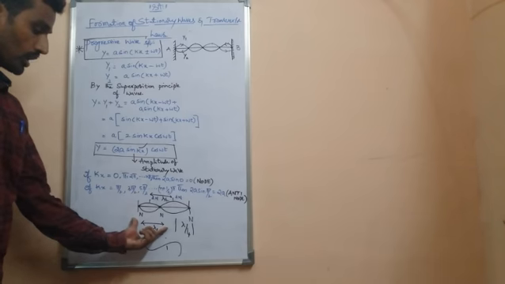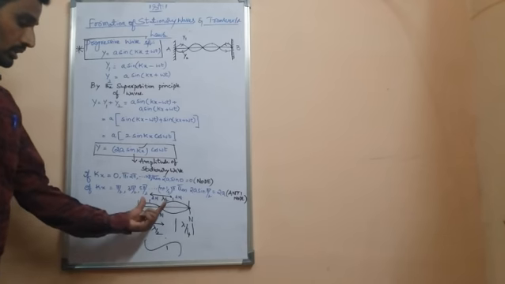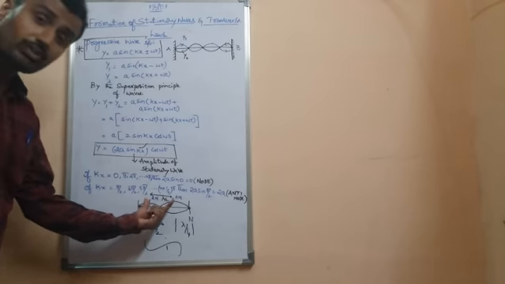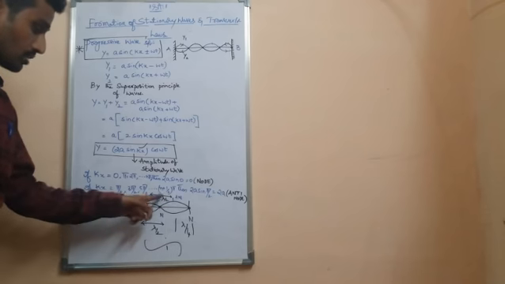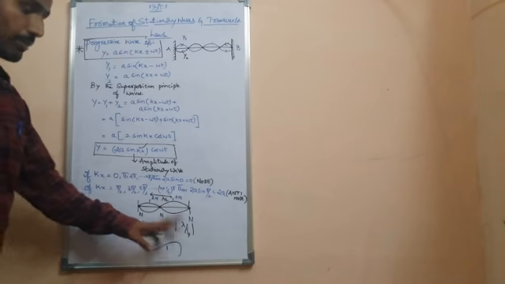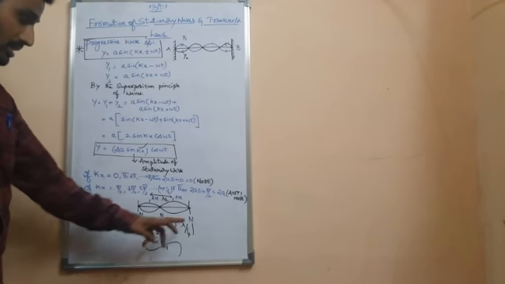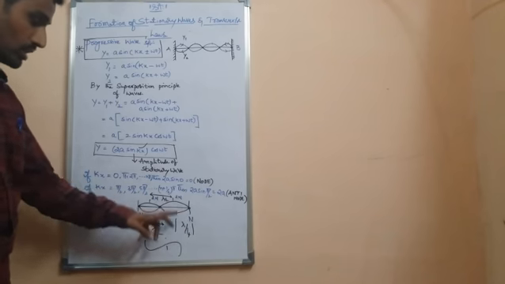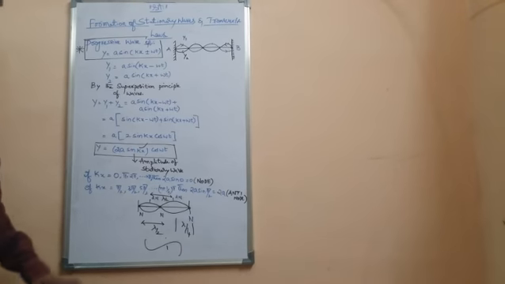The distance between node and node is lambda by 2. In the same way, the distance between antinode and antinode is also lambda by 2. And the distance between antinode and node is lambda by 4, or we can say the distance between node and antinode is also lambda by 4. That's all.